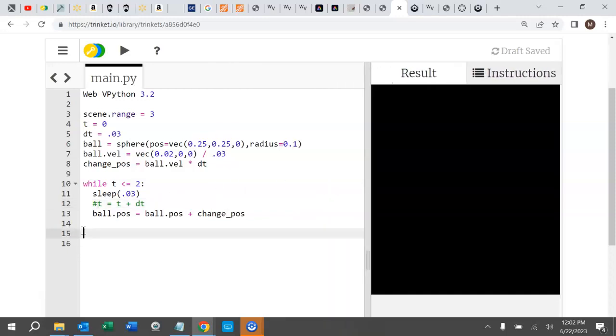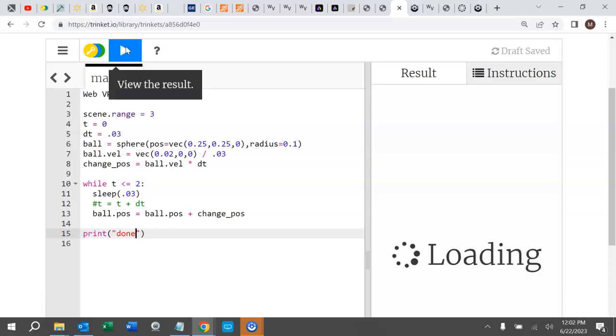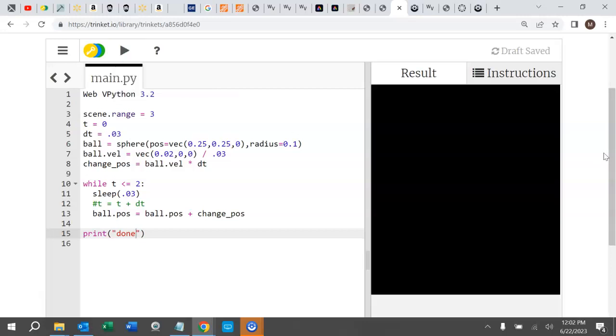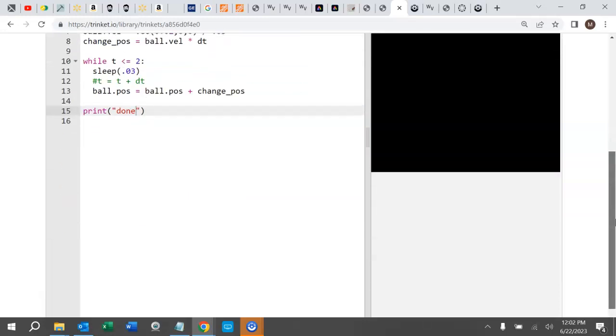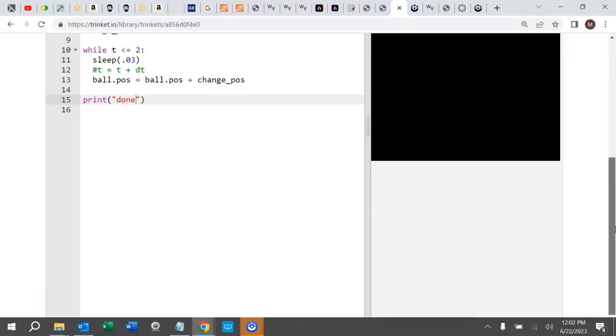I'm going to add a line down here so I know when it's done. Print "done". Remember, a print function will print it out. What's in quotations is text that will be printed out. Let's try to run it. It's running, it's running, and it's not stopping.